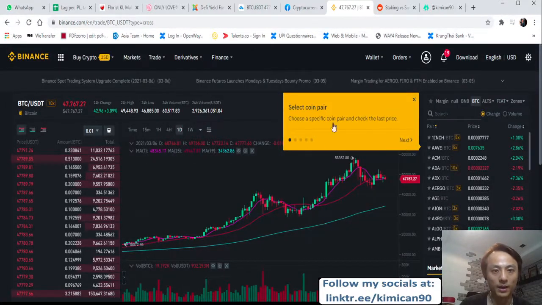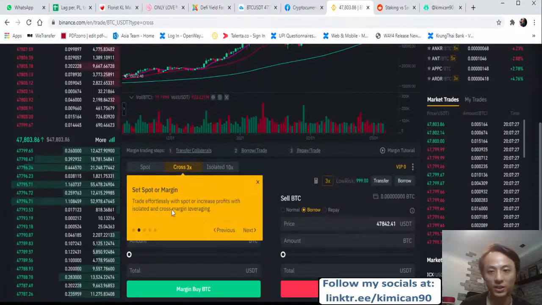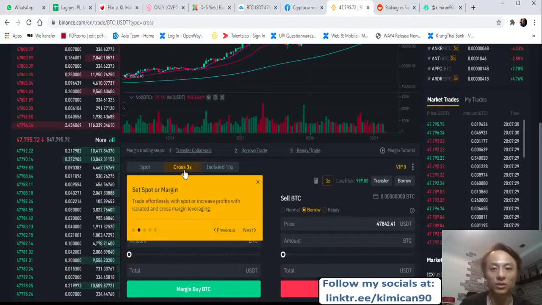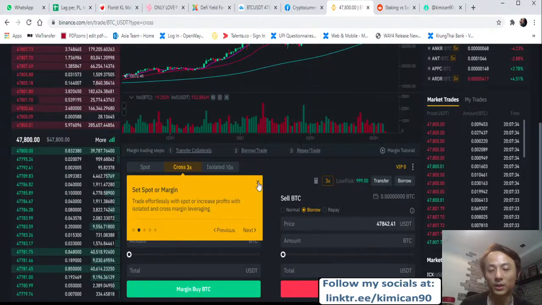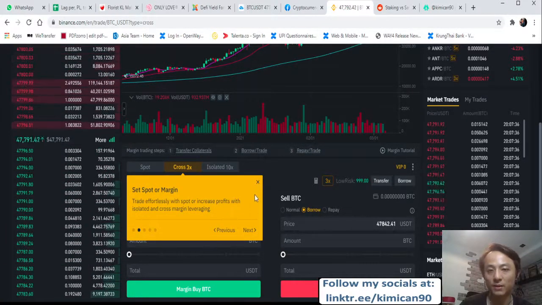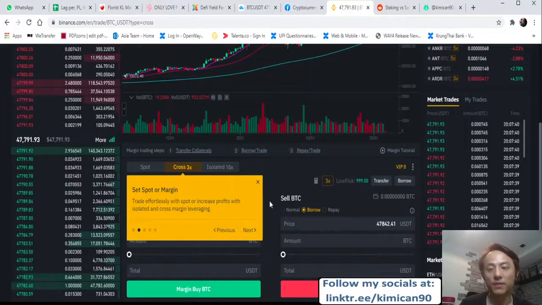Okay, and basically the difference is that there is an additional leverage here. Can you see? There is cross leverage and isolated leverage. It's basically like, if you have $100, you can amplify the gain or amplify the losses.